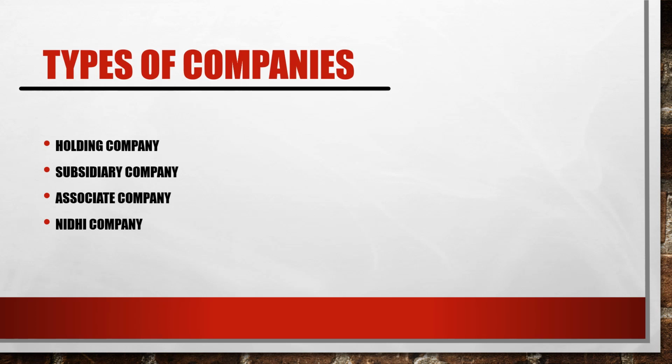Now, associate company. An associate company is a company which holds more than 20% of the share capital in another company, but the control should not exceed 50%. Where the control over the company is more than 20% but less than 50%, such types of companies are the associate companies.